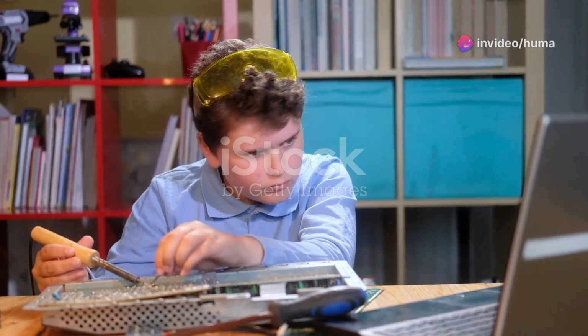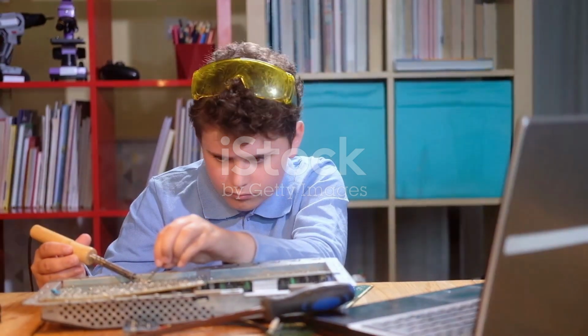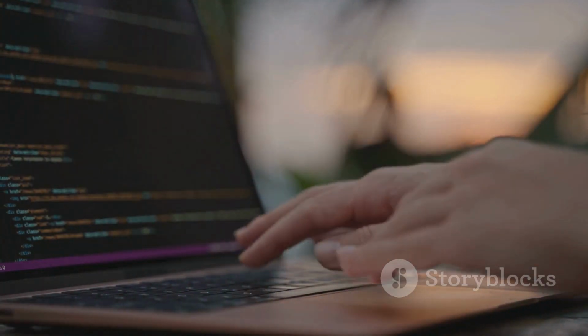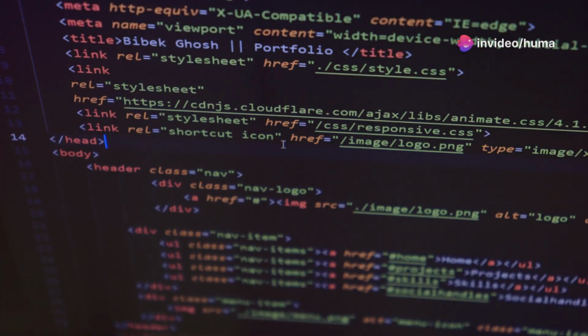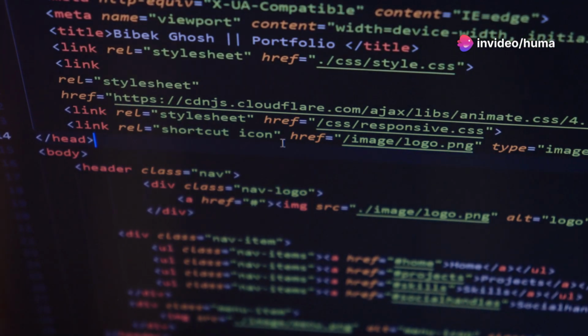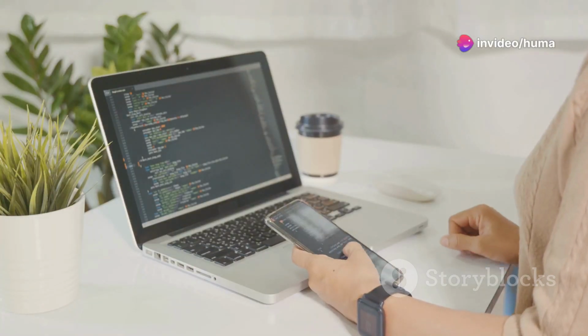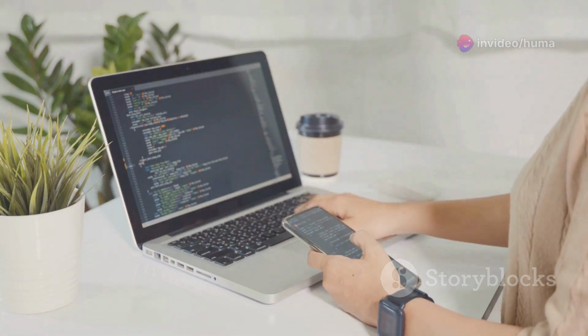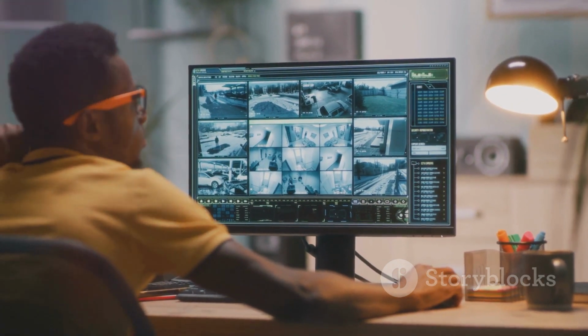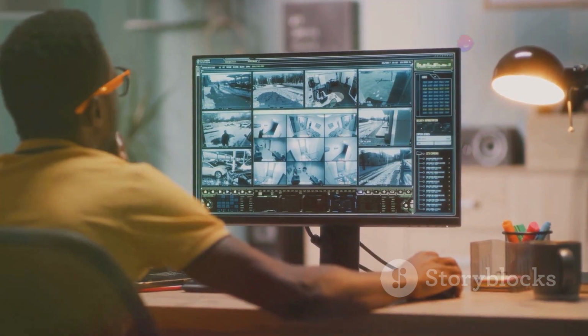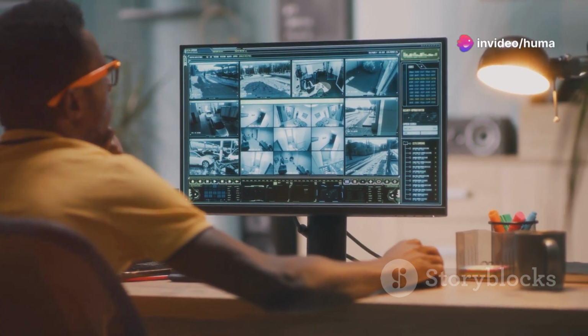Once you have a strong foundation in the core concepts of computer science, you can choose to specialize in a particular area that aligns with your interests and career goals. Web development focuses on building websites and web applications, while mobile development involves creating apps for smartphones and tablets. Cybersecurity is a critical field that focuses on protecting computer systems and networks from unauthorized access and data breaches.